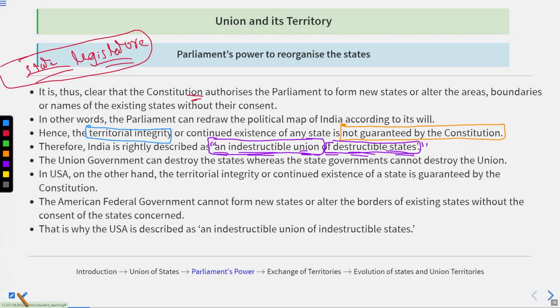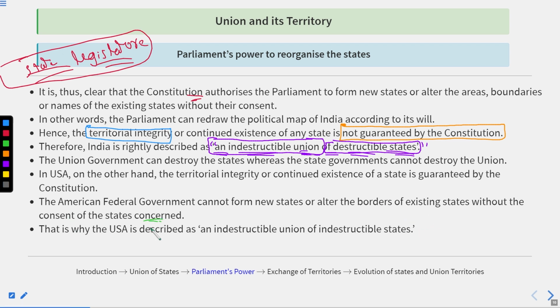The American federal government cannot form new states or alter the borders of existing states without the consent of the state concerned. Like in India, we know that by the power of Article 2 and Article 3, the central government has the right to enlarge or decrease the area of any particular state, to revoke its existence, and even change its name. But when we talk about the USA, that power is not available to them. It means they cannot alter the borders of existing states without the consent of the state concerned.